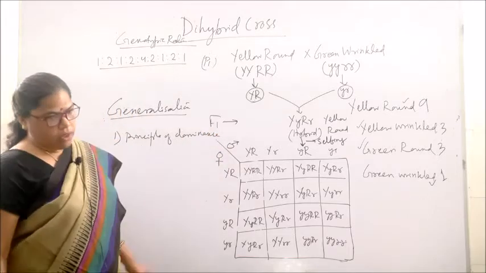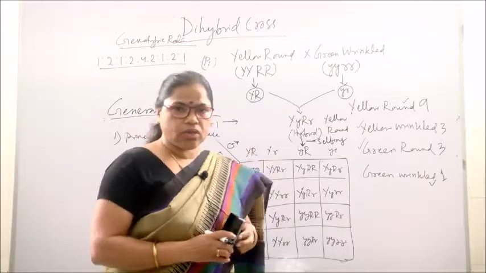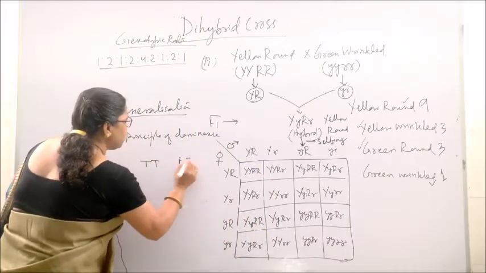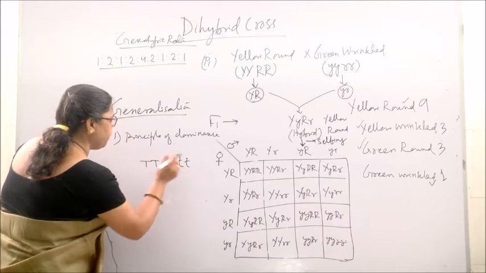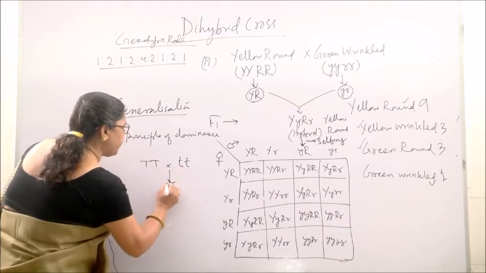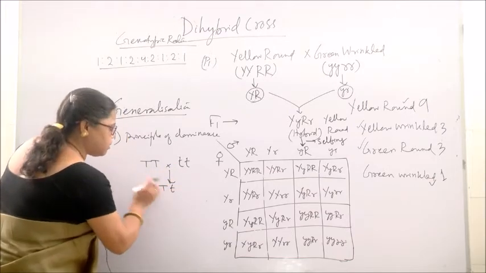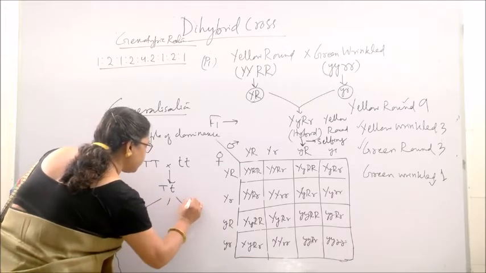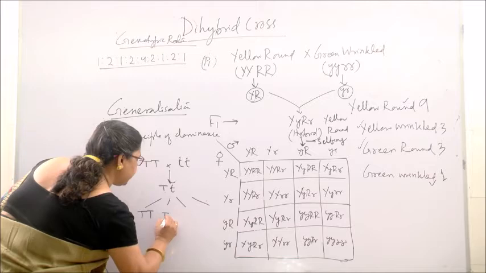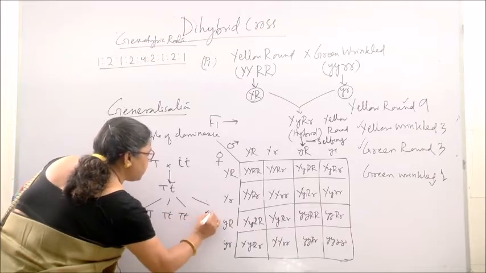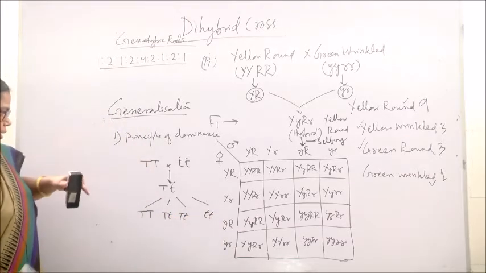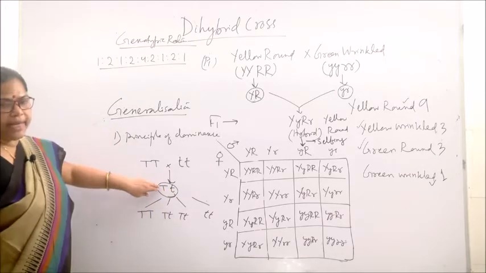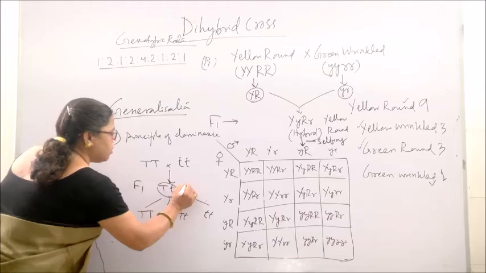What is dominance? As we have already discussed in monohybrid cross, there are two plants, capital T capital T tall and dwarf, small t small t, and when they produce a hybrid, it becomes capital T small t, and in the next generation it produces capital T capital T, capital T small t, capital T small t and small t small t. Clear? And in F1, only one character is seen, that is tall.